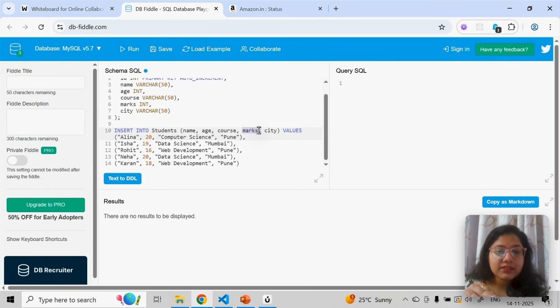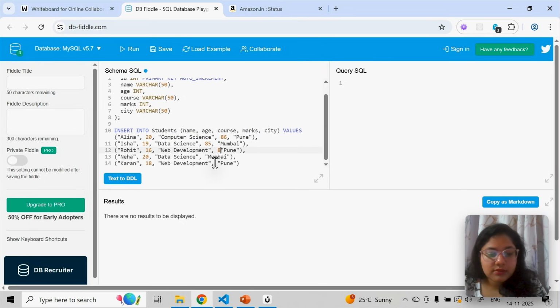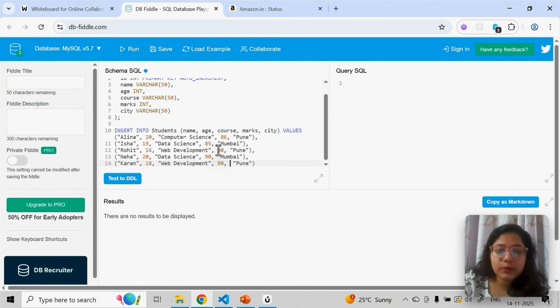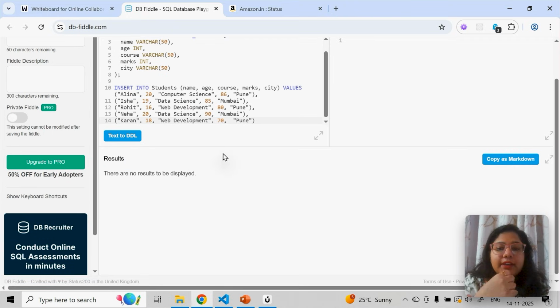See, I've marks column, and I've missed it. So we have to insert marks as well. So I'll keep it, let's say 85, 86 here, and here I'll keep 85. Okay, so see, name is mapped with name, age is mapped with age, course is mapped with course, and city is mapped with city. But I missed marks, so now I'm going to add marks. So this you have to take care very well. Let's say 90. Okay, so this is what I've added, or let's keep it 70. Okay. So this is what I have added in the table.